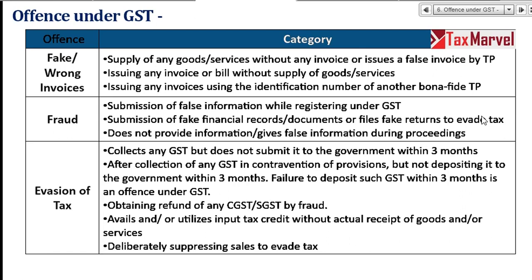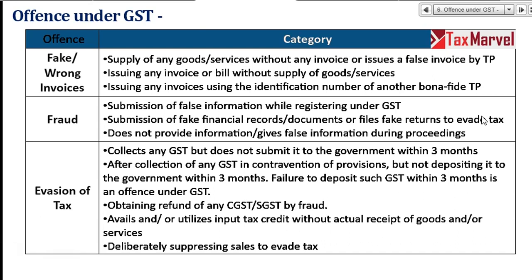A customer has come to you and said, I am willing to participate in a tender, but I am falling short of 50 lakh rupees of turnover. Can you issue me a 50 lakh invoice? I'll pay you 3%. You said, oh, very nice. He'll pay everything and he'll pay 3% extra. But you have committed an offense: issuing an invoice or bill of supply without supply of goods or service. It's an offense. Number 3,